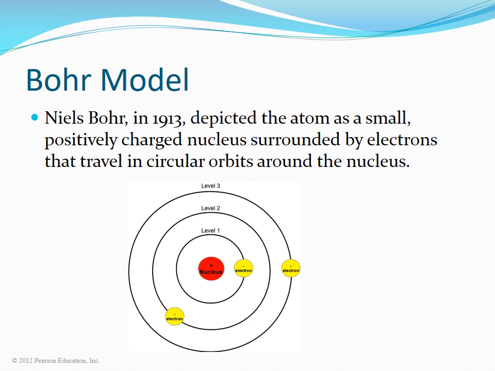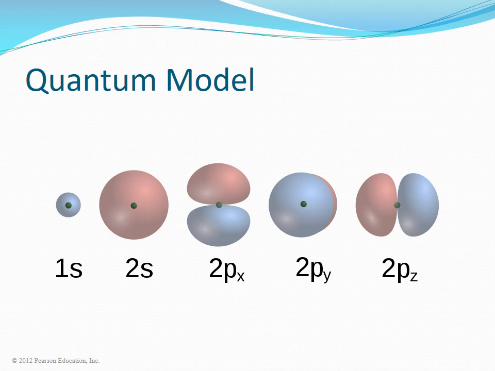Niels Bohr in 1913 depicted the atom as a small, positively charged nucleus surrounded by electrons that travel in circular orbits around the nucleus. In the quantum model, electrons do not orbit the nucleus like the planets orbit the sun. Instead, the electrons form a cloud like a standing wave on a string.